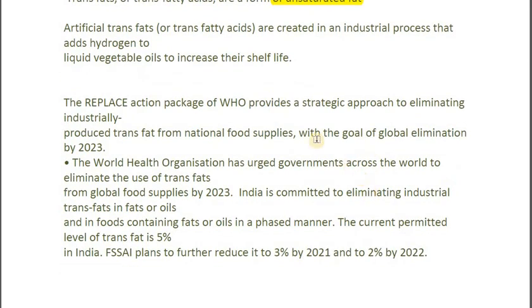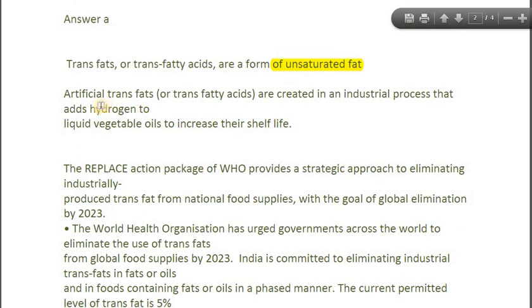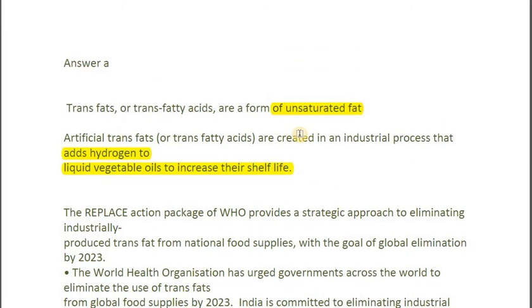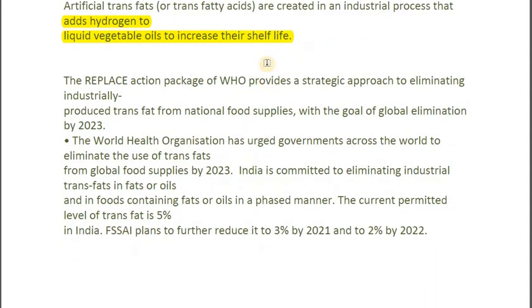And let's look at a few more details here. Artificial trans fats are created in an industrial process that adds hydrogen to liquid vegetable oils to increase their shelf life. I mean, of course, there has to be some sort of benefit associated with trans fats. That's why we are using it so much. So this is the benefit. It increases the shelf life of the product. It makes them look really, really good. So all the crispy things, the cookies, the chips and anything that we are eating that seems so tasty and good, that has this artificial trans fat in it.